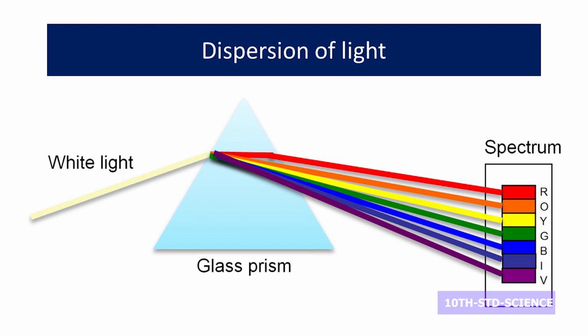All the 7 colors will be split, and this process of dispersing of all the 7 colors is said to be dispersion of light. Here, as I already told you, red has a greater wavelength and violet has a short wavelength, and here the violet is being dispersed to a greater distance. With dispersion of light, we can explain the rainbow. When sun and rain occur simultaneously, we can see the sun and the rain. During this situation we can see a rainbow.